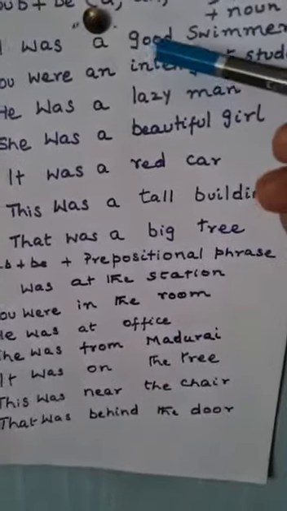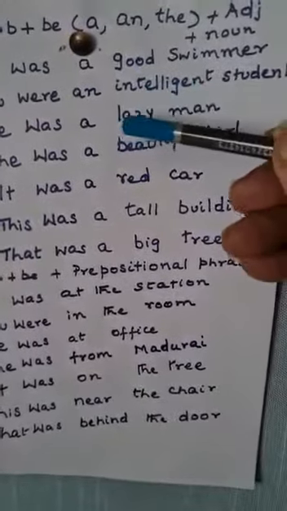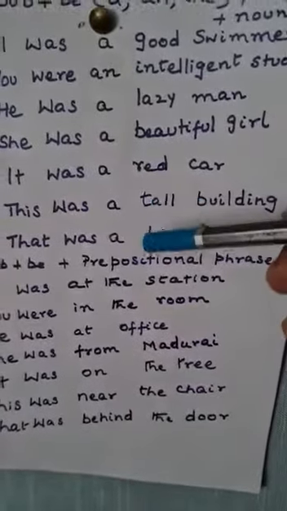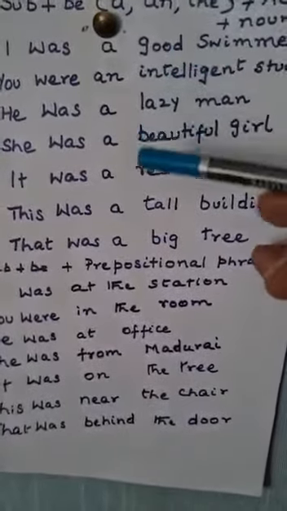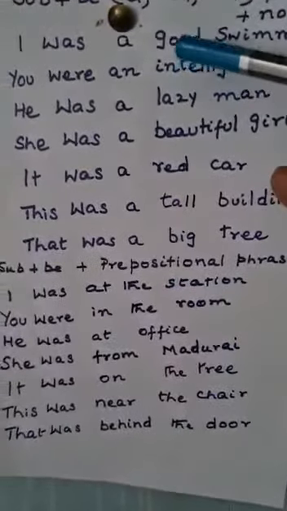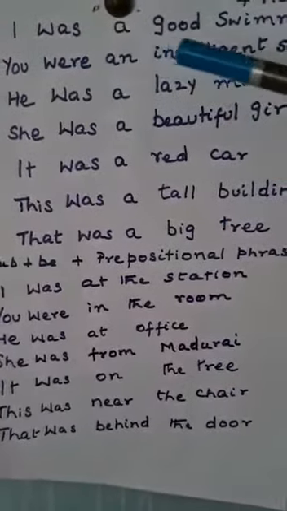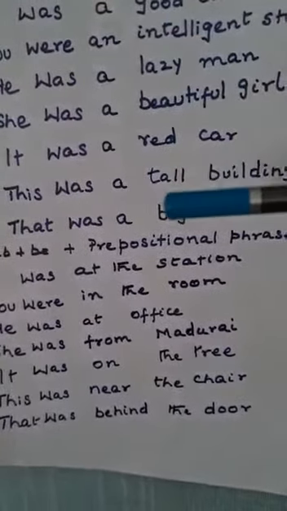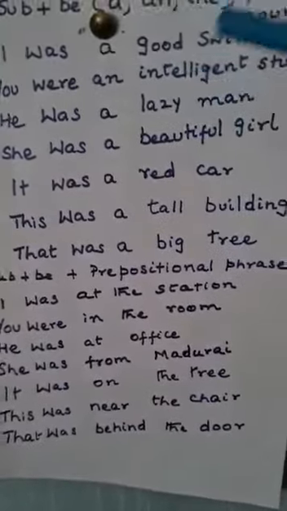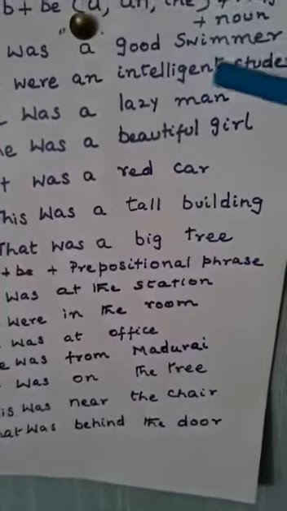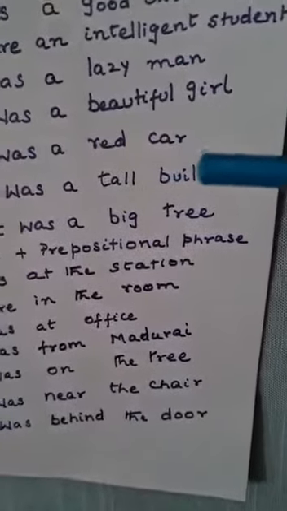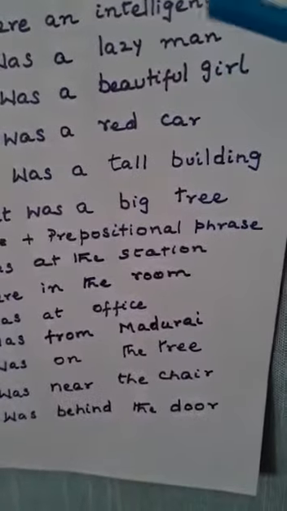Now you see, good, intelligent, lazy, beautiful, red, tall, and big are all, do you know what they are? They are adjectives. What do they do? They qualify the subject. They describe the subject. How are they? Good, intelligent, lazy, beautiful, red, tall. They answer the question, how are they? And these are all nouns, as you know: swimmer, student, man, girl, car, building, tree. So the third pattern is over.